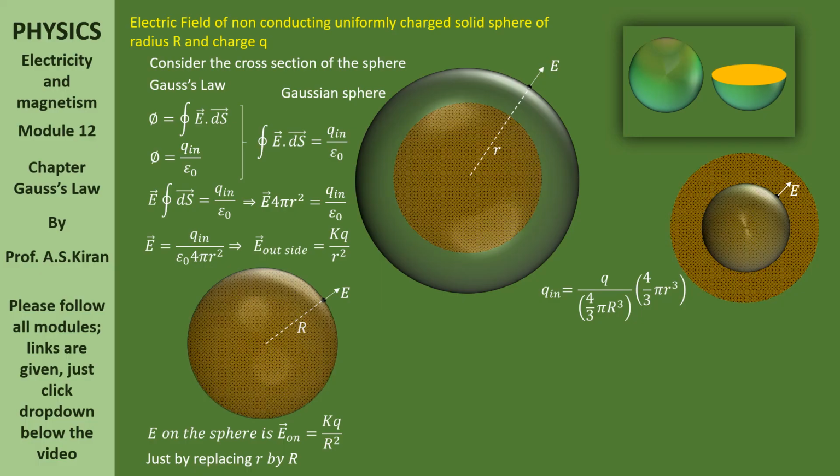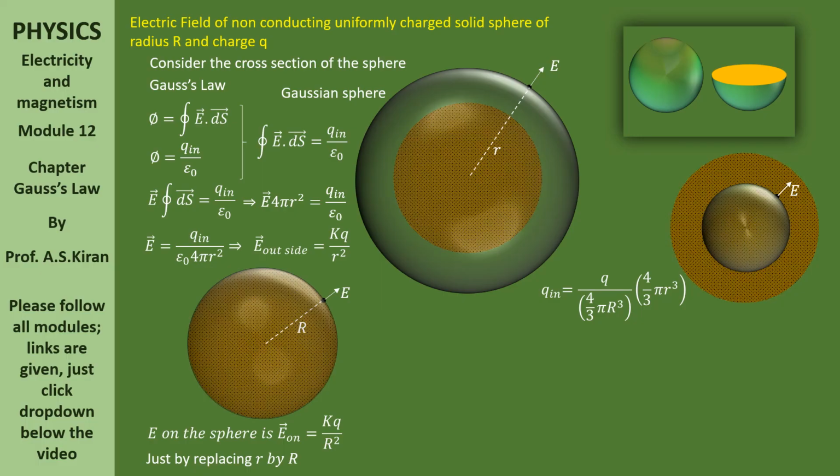The volume of the sphere. Charge divided by volume gives us charge per unit volume.